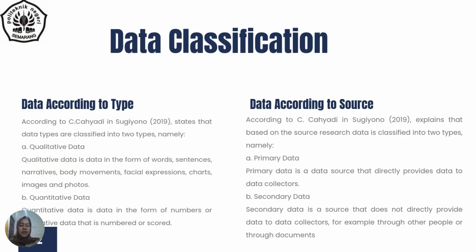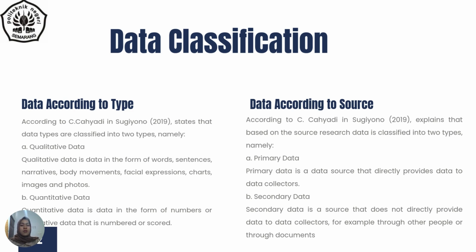The next is data classification. Number 1, data according to type. According to Cahyadi in Sugiyono, 2019, data types are classified into two types, namely A. Qualitative data. Qualitative data is data in the form of words, sentences, narratives, body movements, facial expressions, charts, images, and photos. B. Quantitative data. Quantitative data is data in the form of numbers or qualitative data that is numbered or scored.